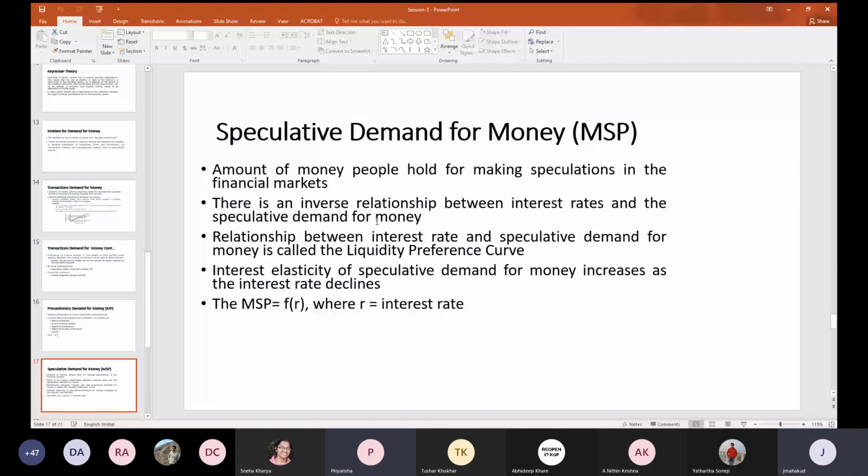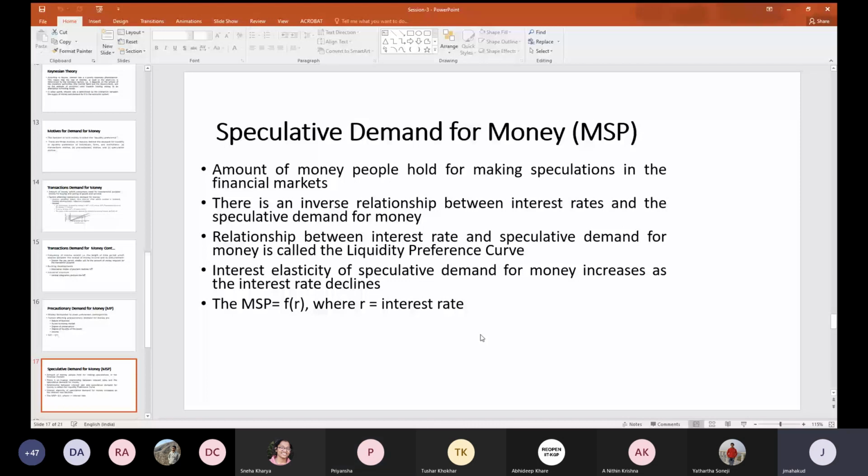Okay. Why, if there is a low interest rate, is the speculative demand for money low? Because speculative demand for money is directly proportional to the interest rate, so the interest rate can't go lower than that. Speculative demand for money is directly related to the interest rate? No, sir, inversely.